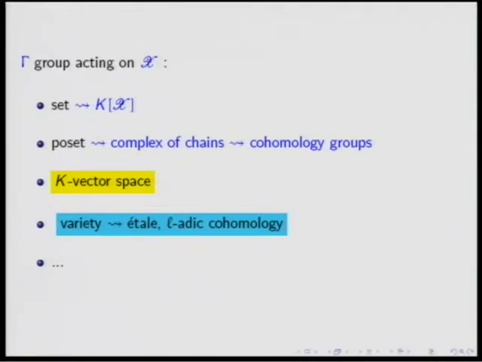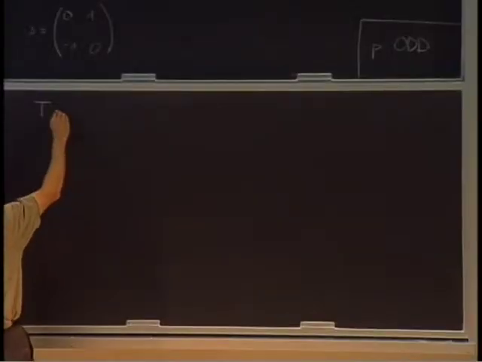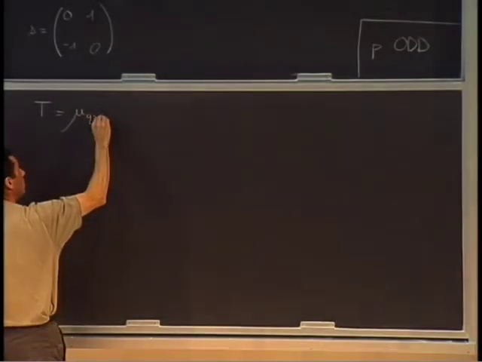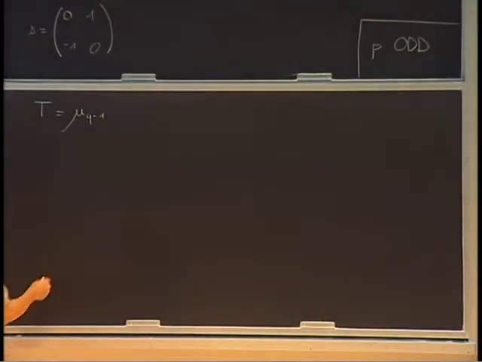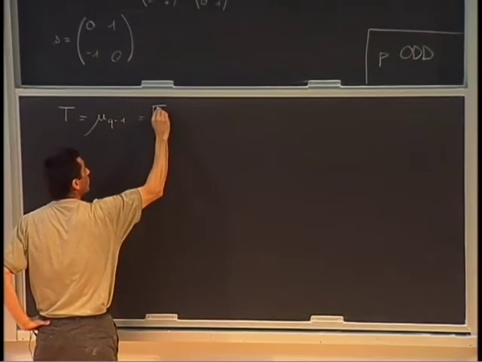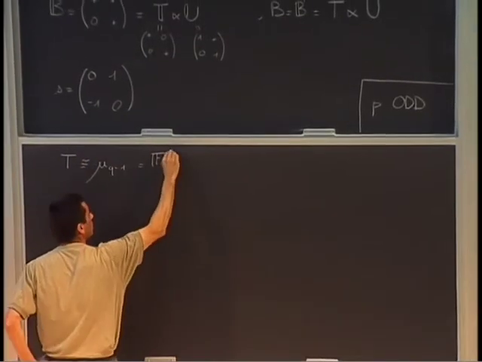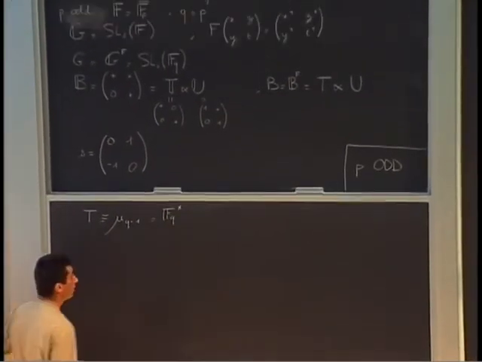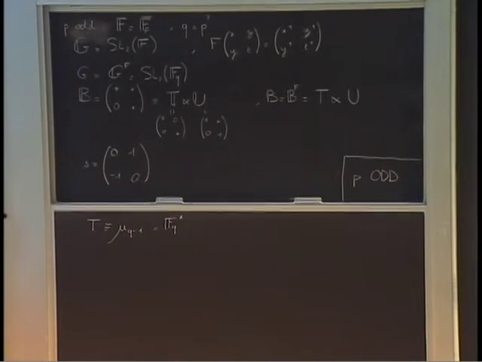Well, first of all, we can use the usual theory of characters. For instance, we can induce from the Borel subgroup, so consider that T is isomorphic to the multiplicative group of F_q. I will denote it by mu_{q-1}.